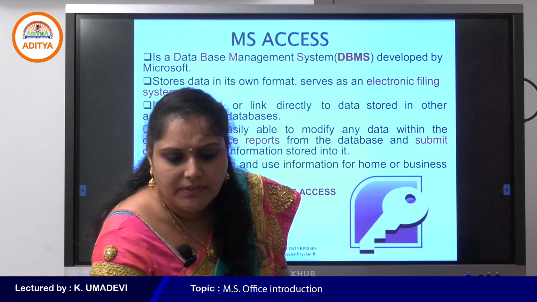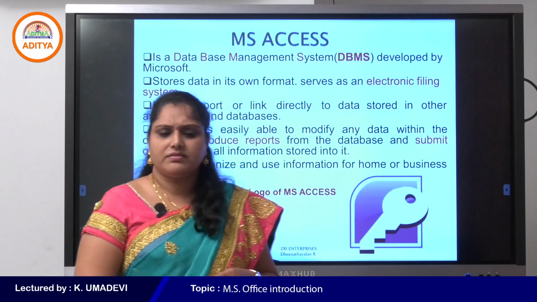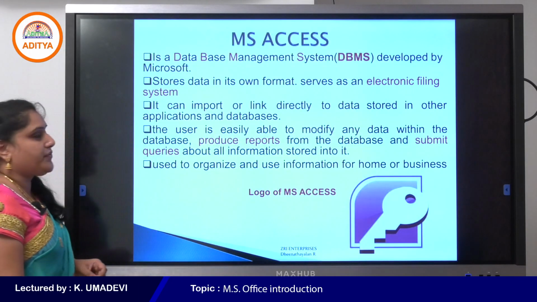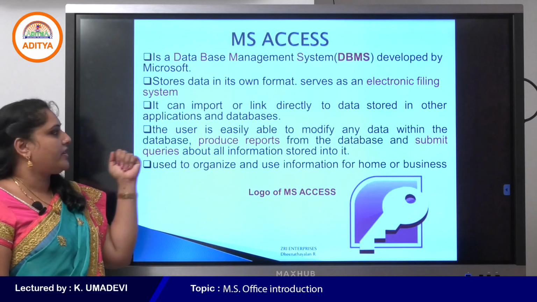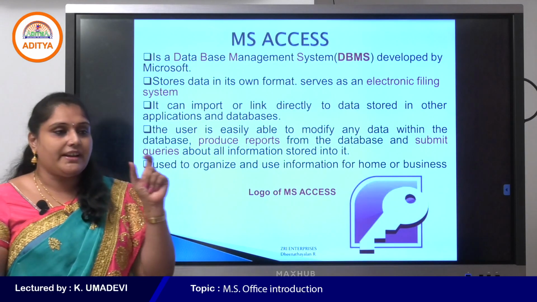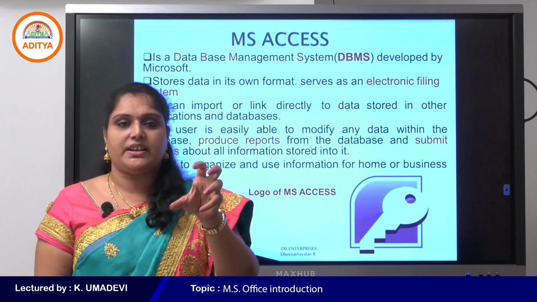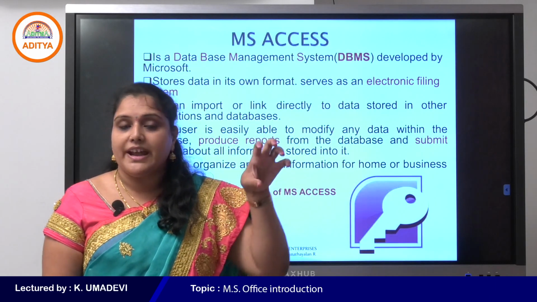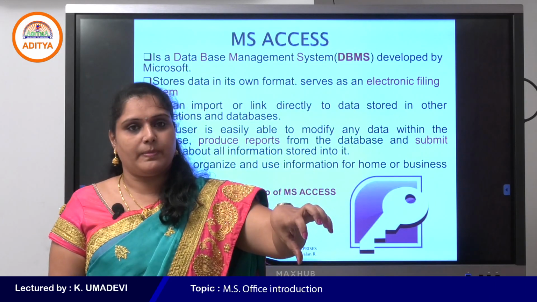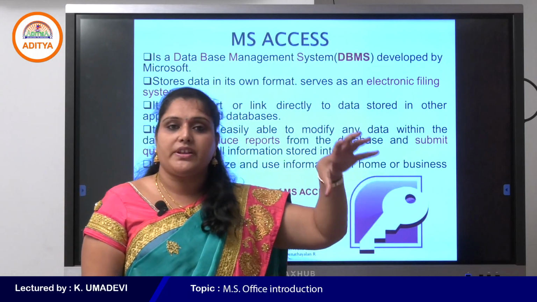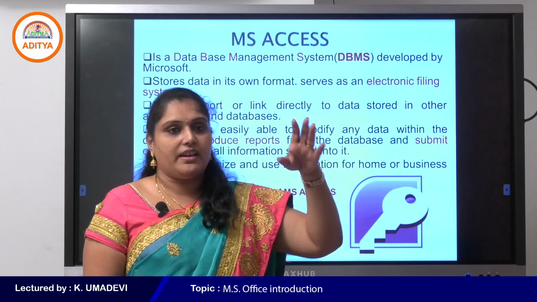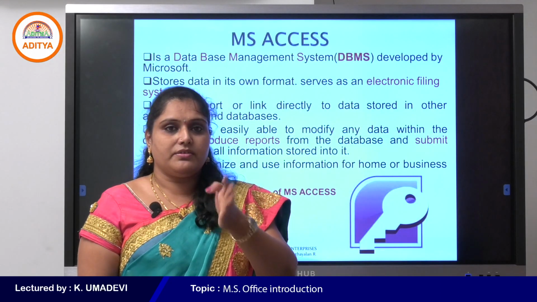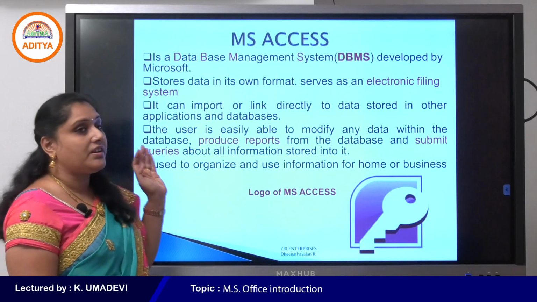So what is UTRL? Yes, we can import or link directly to data stored in other applications and databases. See, a database is an organization of particular data. We can organize the data in tables by using database management system software. One example of DBMS software is MS Access, SQL, MySQL, SQL Server, Oracle. These all come under DBMS software.